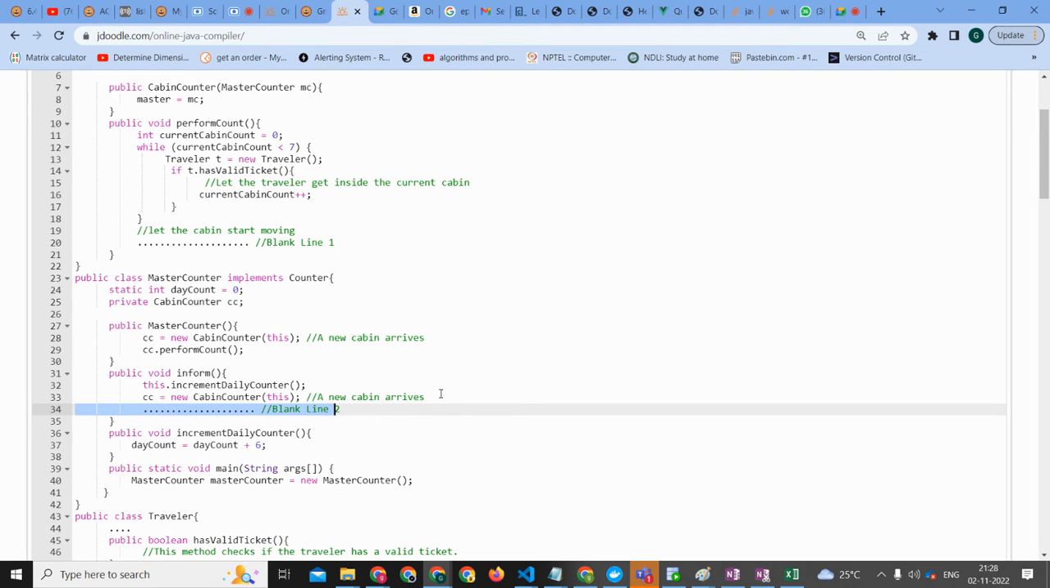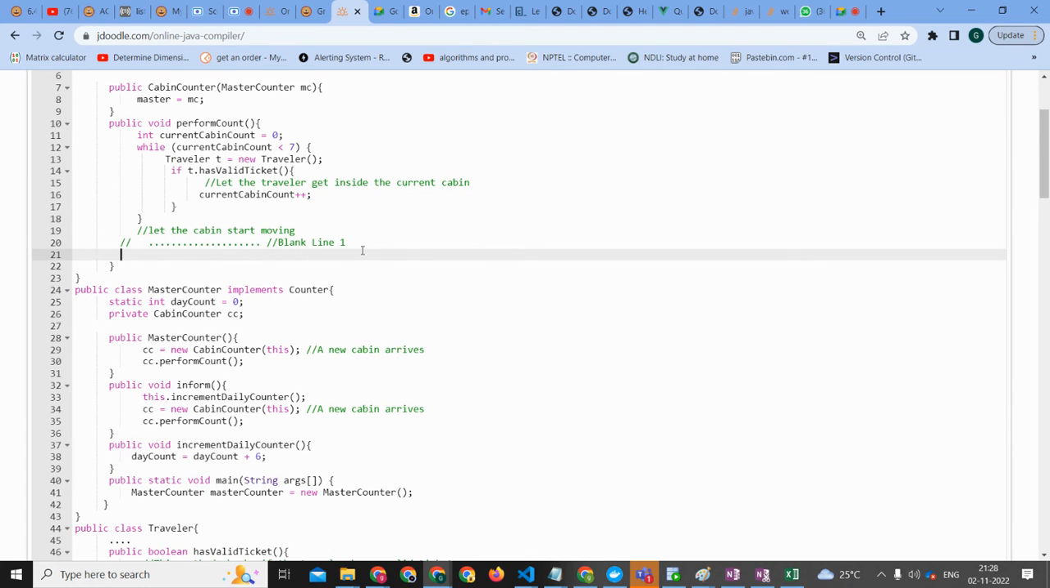A new cabin arrives, right? So once the new cabin arrives, what are we supposed to do? When a new cabin arrives, we should implement line number 23. I think this one. Because CC, right? So CC dot perform count again. Okay, let me just confirm it.